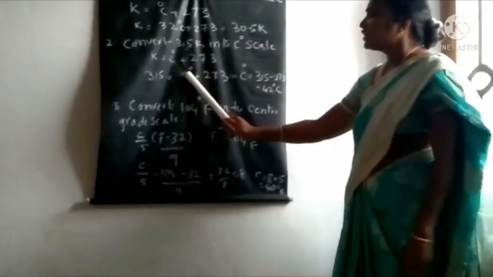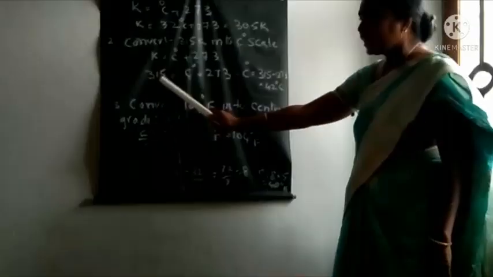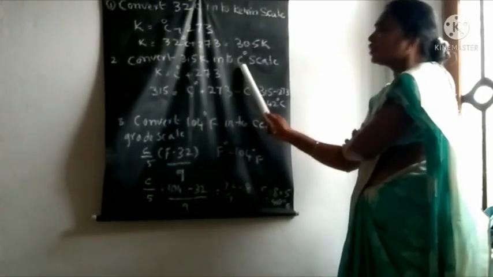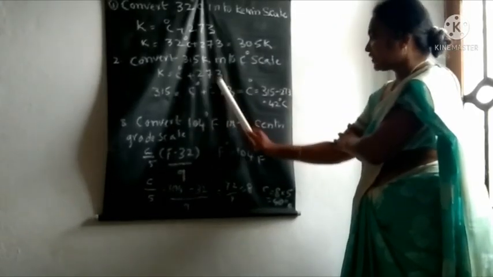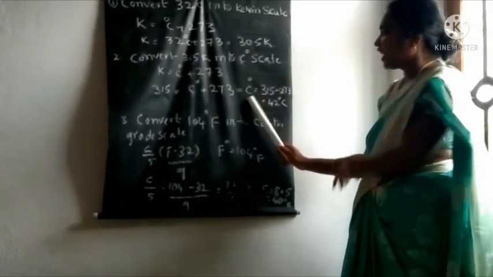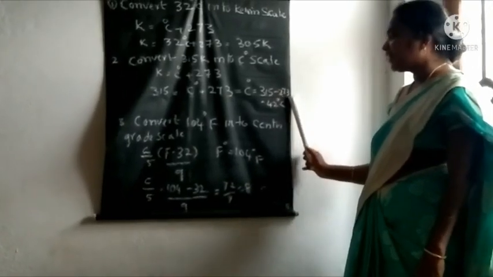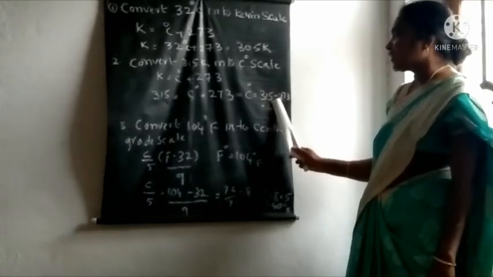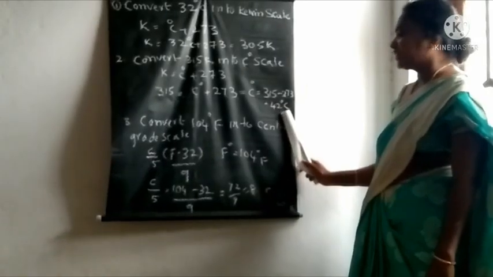315 is equal to centigrade plus 273. The centigrade value is not given, so we find centigrade. Centigrade is equal to 315 minus 273. 315 minus 273 gives 42, so the answer is 42 degrees centigrade.